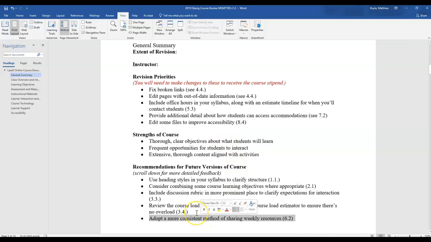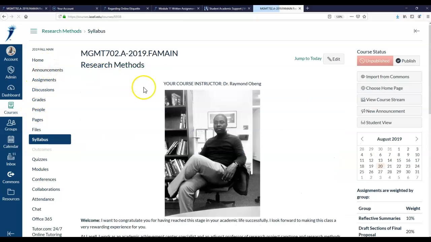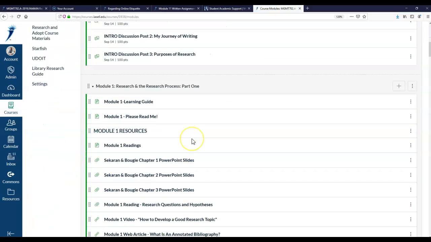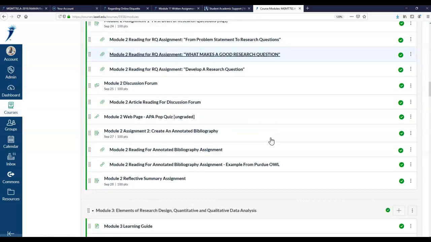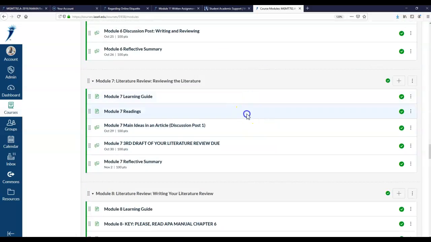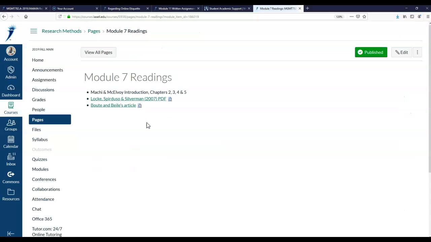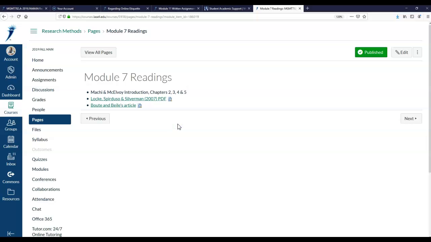And yes, the last point we had was to recommend you adopt a more consistent method of sharing weekly resources. Because if you go into your course site, you'll notice how earlier on you're sharing all of the items within the individual modules. But later on, the modules get a lot thinner. And that's because you're including them all in the readings. I prefer this format, including them all as readings on a page like this, but I'll go into more depth than that in the course review.